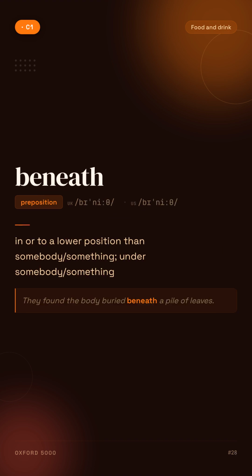Beneath. In or to a lower position than somebody or something, under somebody or something. For example, they found the body buried beneath a pile of leaves.